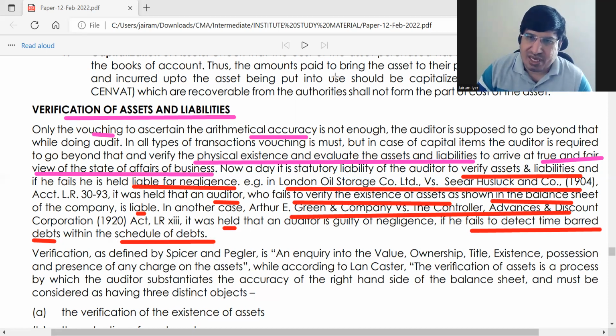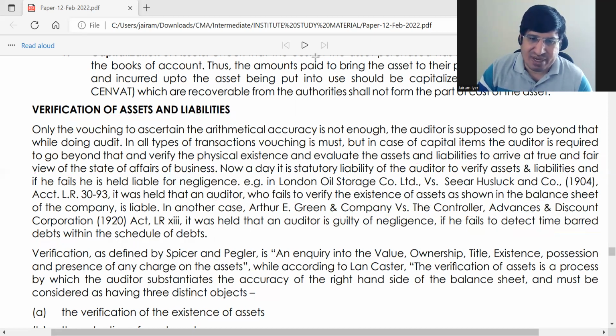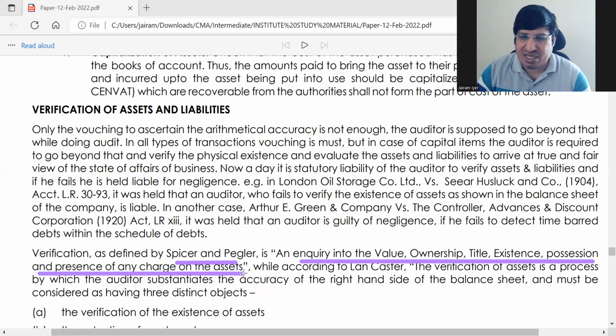Okay, and here again for verification you have Spicer and Pegler's definition. It says an inquiry into the value, ownership, title, existence, possession, and presence of any charge on the assets. Although this definition focuses on assets, within the verification procedure, verification of liabilities also comes.